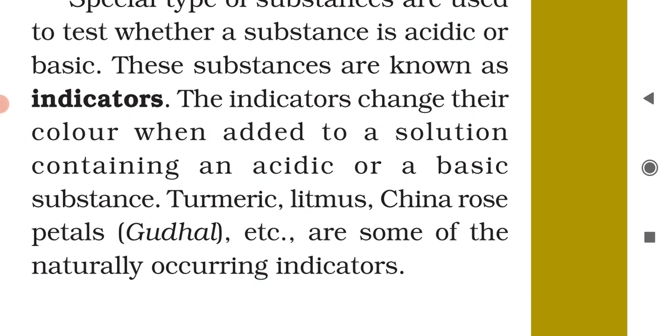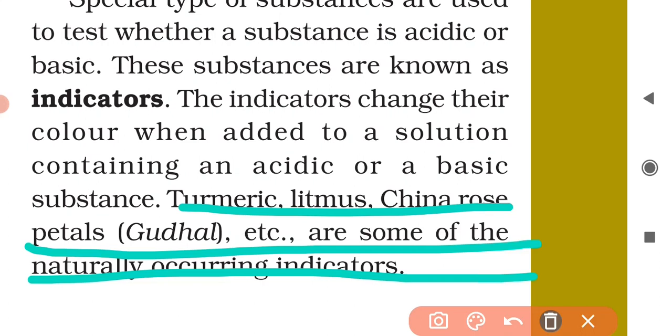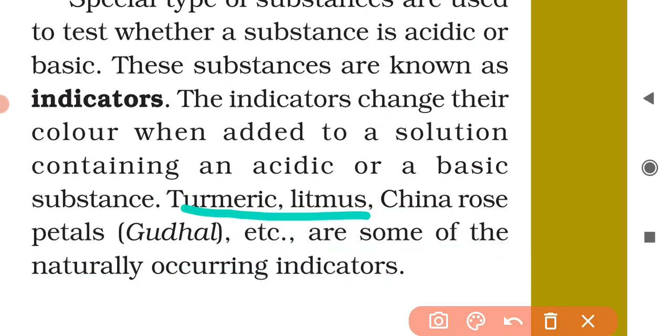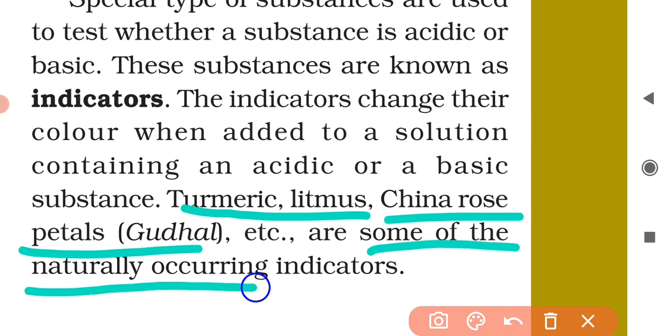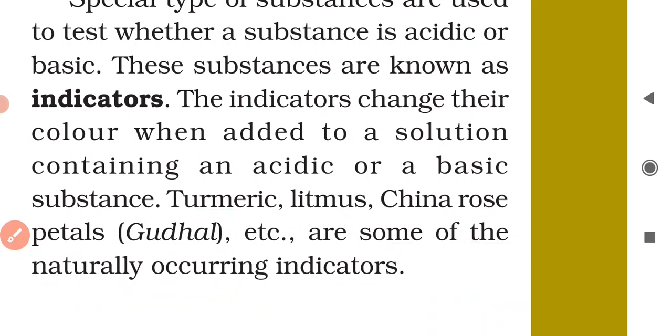Okay, so some of the common indicators are turmeric, litmus, China rose petals. Okay, and these are some of the naturally occurring indicators, right? So you have understood the meaning of acids, bases and indicators.